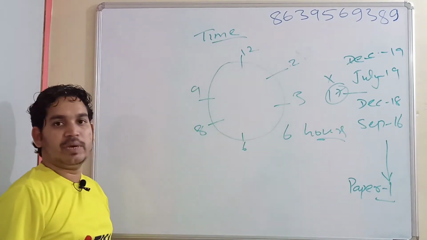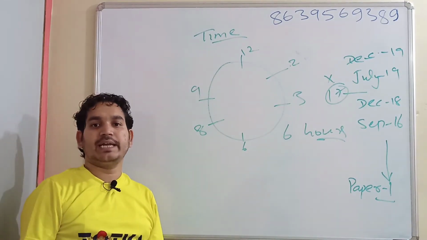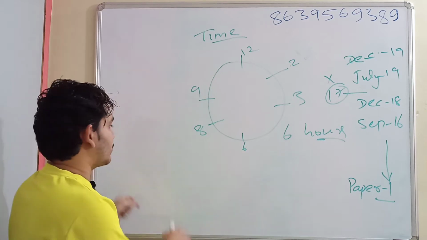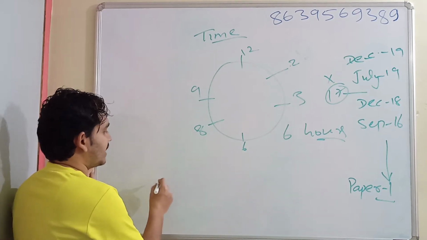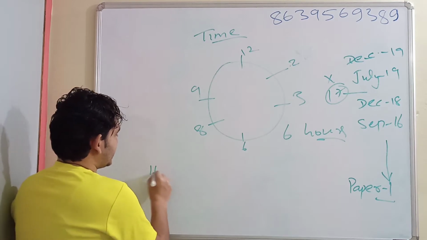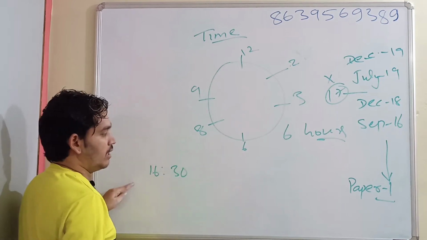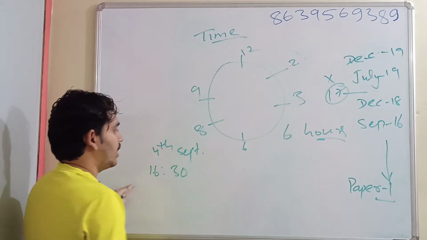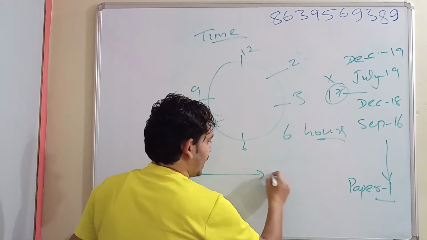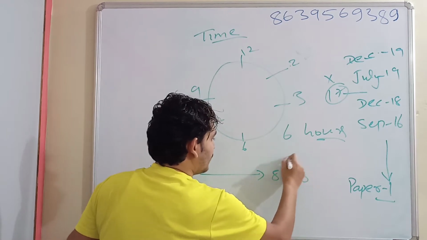But when you go on a journey by train or flight, a scenario is raised like this: a person starts his journey by flight at 16:30 on 4th September, and he reaches at 8:30 on 5th September.